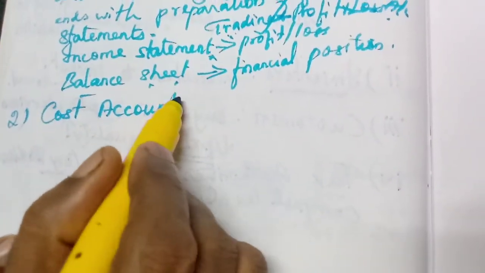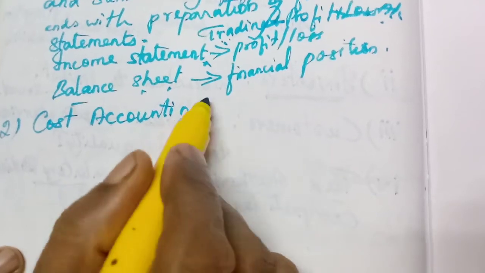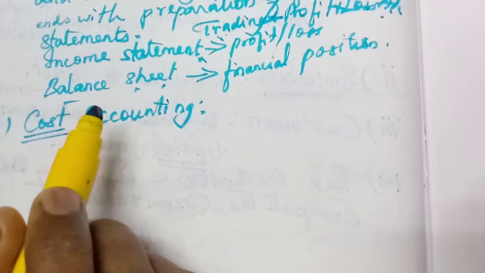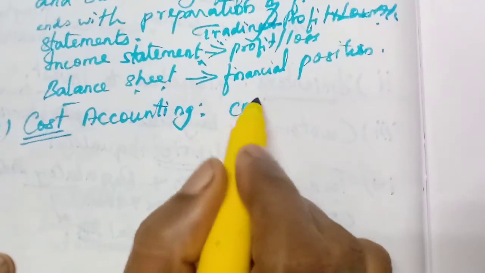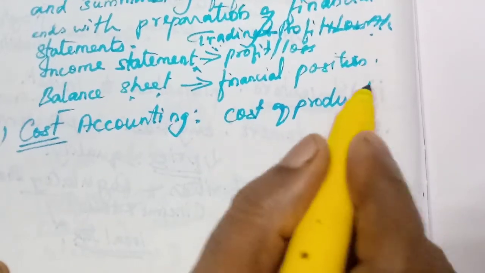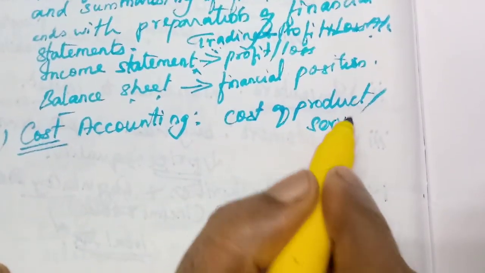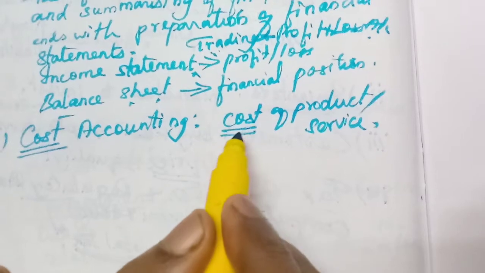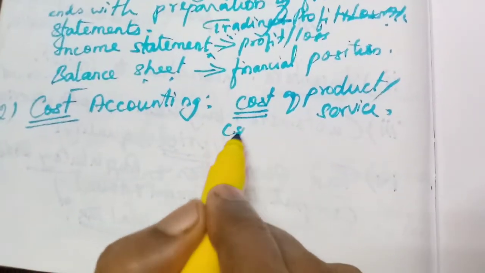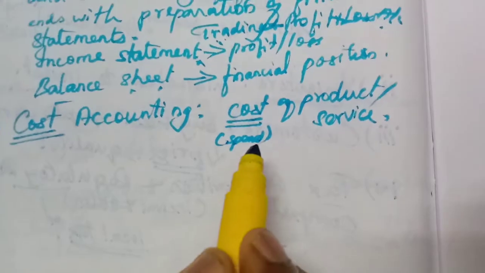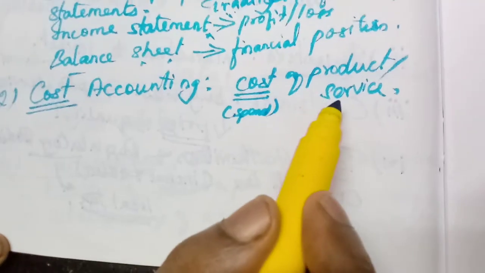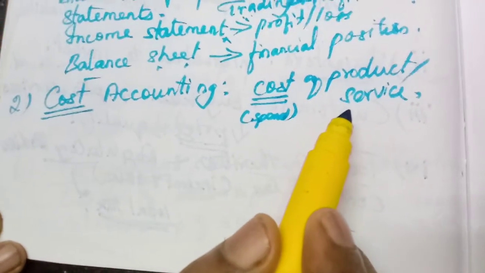From the name itself, we can ascertain the cost. So cost of products will be calculated, or cost of product or service. To provide a service, how much is the cost or total cost? How much we spend, that's the meaning. Cost means how much we spend for that particular product, to produce that particular product or service. That is called cost of production.